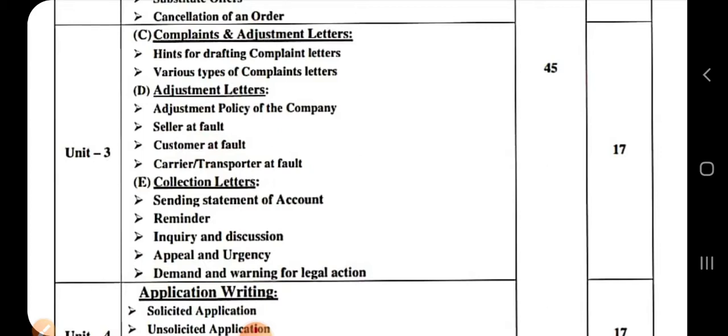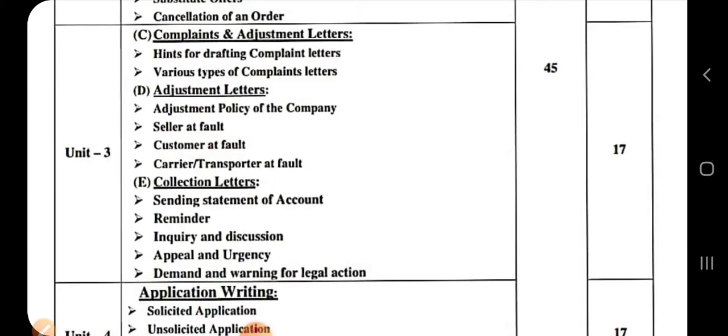Unit number 3 contains 3 chapters: complaint and its adjustment, that is, complaints regarding the goods that you have received from the wholesaler or manufacturer. When you are making an order, the manufacturer and the wholesaler satisfy your order. In the same order transaction, you can have a certain number of problems. For that you make a complaint to the wholesaler.